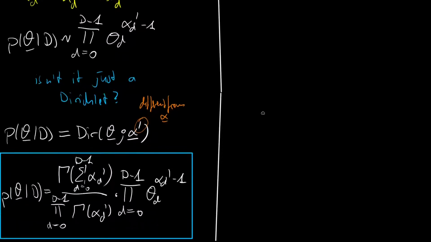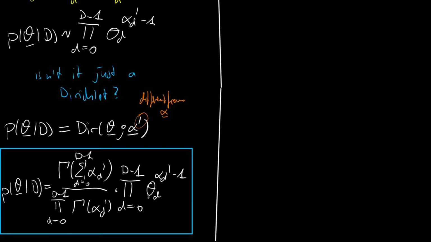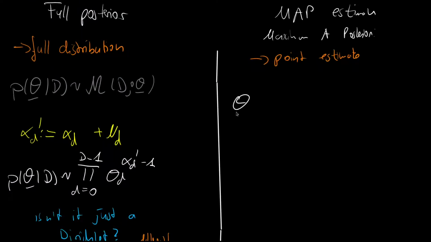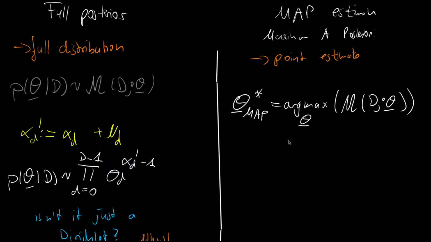But in essence, what we will now be doing is to derive the mode or the maximum of this Dirichlet distribution. And we say theta vector MAP, and the star indicates that this is the maximum, or in other words, it's the arg max over all thetas of our posterior likelihood of the dataset under the parameter vector theta. And we don't just have to take the unconstrained maximum, it is subject to the constraint that the theta values have to sum up to 1. I think this makes sense because otherwise we would have too much or too little probability mass.